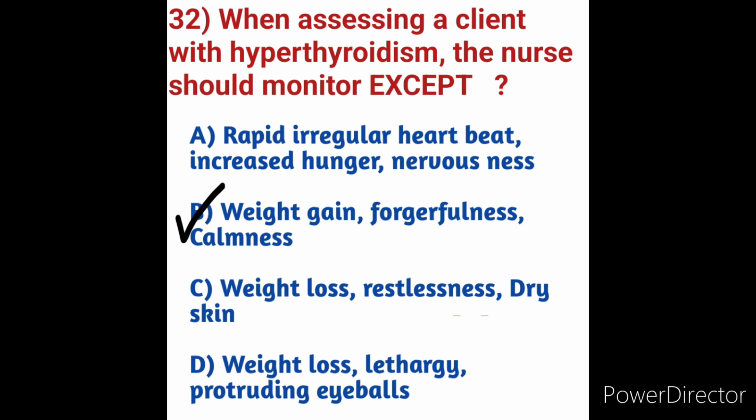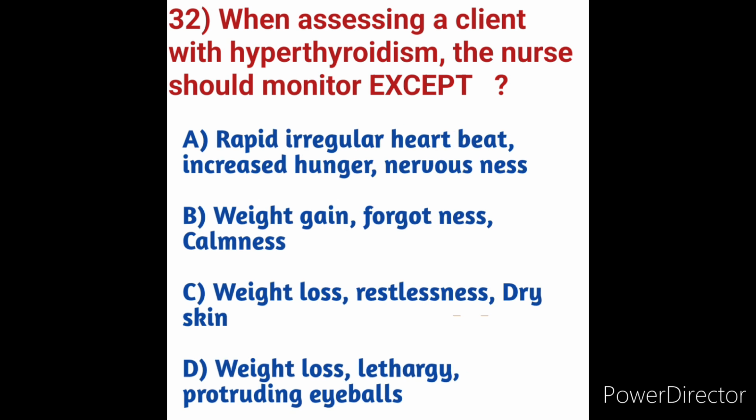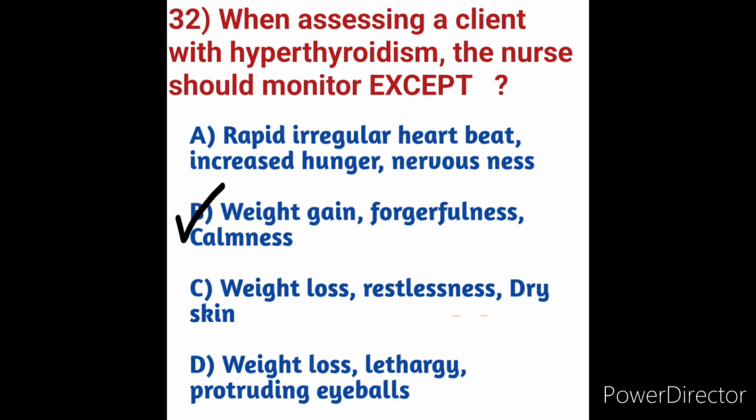Here option B is the except. When assessing a client with hyperthyroidism, the nurse should monitor all except option B, because the hyperthyroid client will lose weight without trying, and here weight gain is given in option B. So option B is the except, and there is no need to discuss the other options. These are all signs and symptoms of hyperthyroidism. Options A, C, D. Here option B is the except. Next we will move on to question number 33.